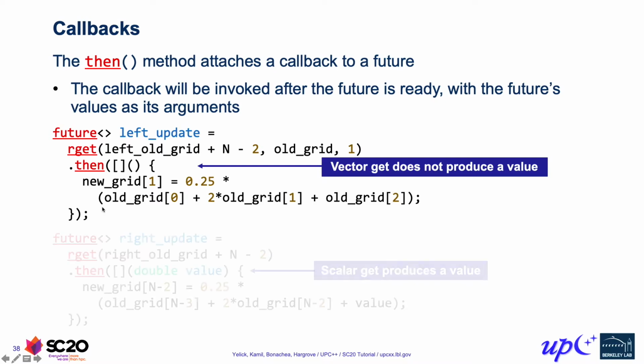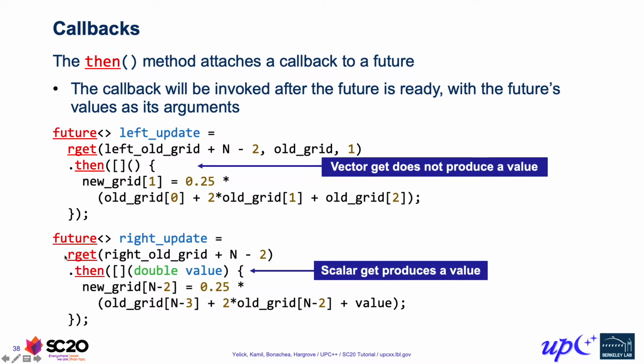As another example, here we've done the scalar version of arget, which does actually produce a value, so it produces a future double. We attach a callback to that using then, and now it takes that double as an argument. And so in this case over here, we directly use the argument as the value that was obtained. In either case, then itself is asynchronous, right?